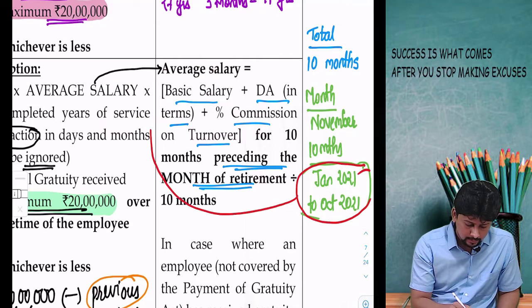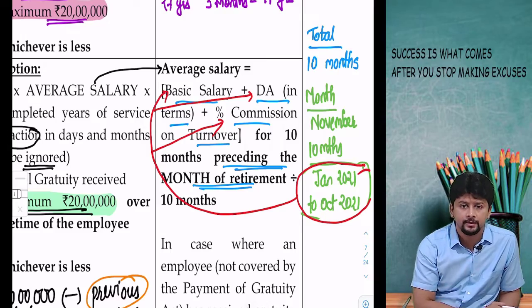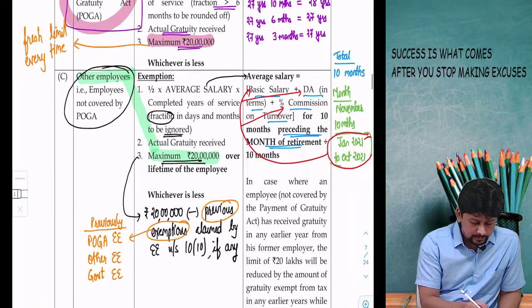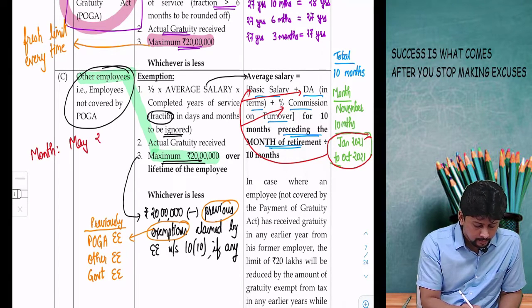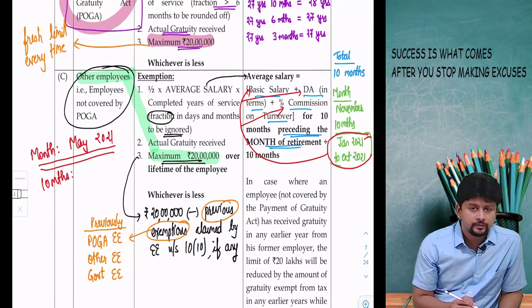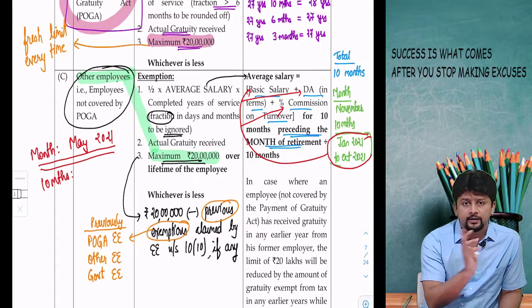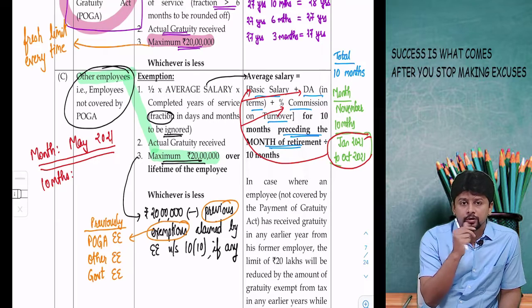For these 10 months, I have to take basic salary, dearness allowance, percentage commission on turnover, take them as a total and divide by 10. If by chance my month of retirement is, let us say, the month of May, my employee retires in May 2021. Now working in reverse, go calendar year wise, it will be very fast. 2021 calendar year, I am retiring in the month of May.